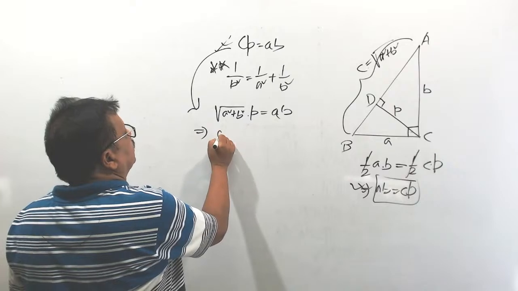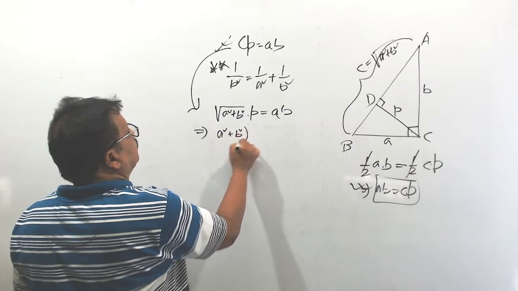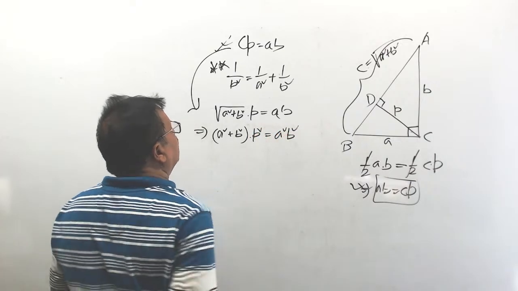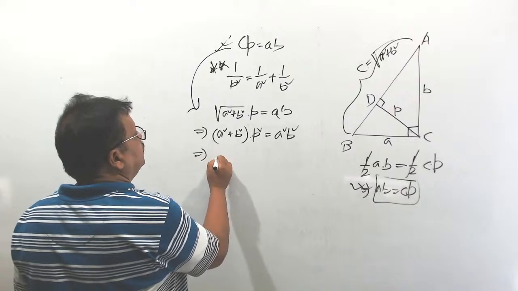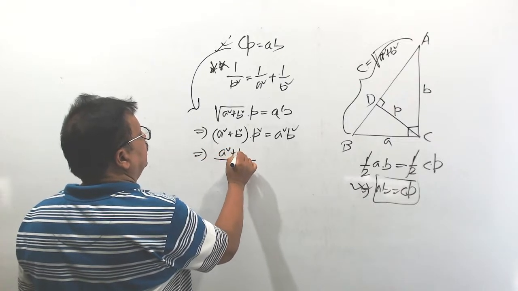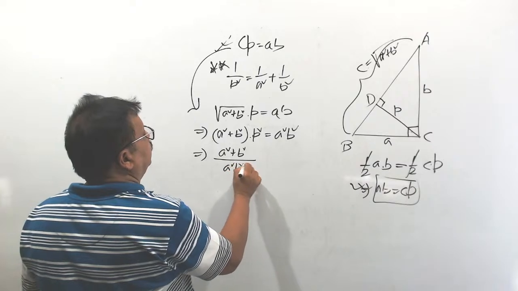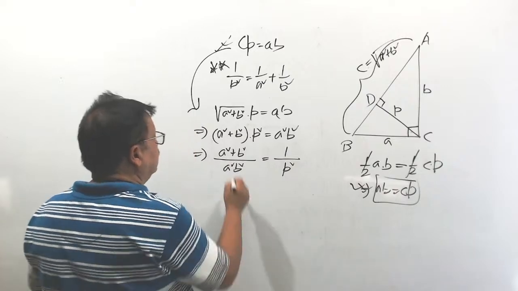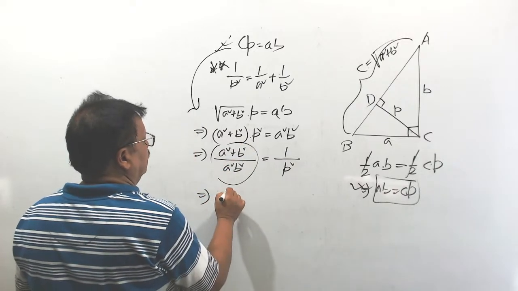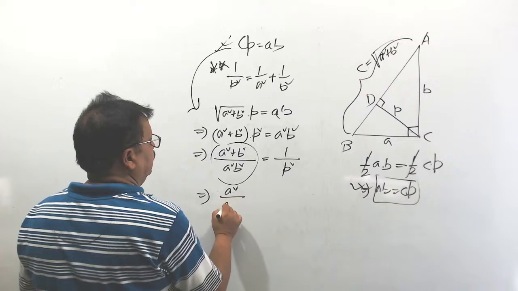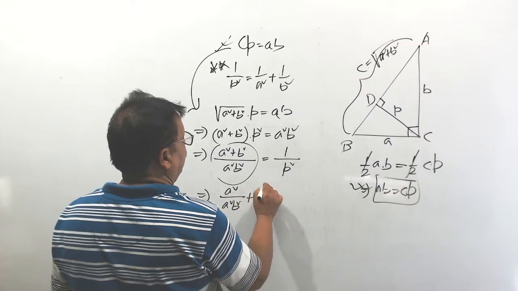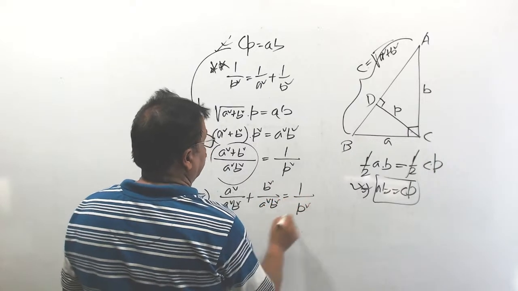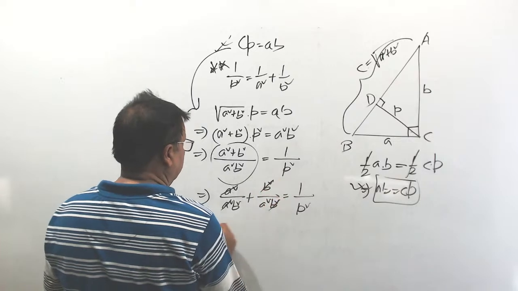Square on both sides: a square plus b square into p square is equal to a square b square. Understood? This implies, divide both sides by a square b square p square. Split this: a square by a square b square plus b square by a square b square is equal to 1 by p square. a square cancels, b square cancels.